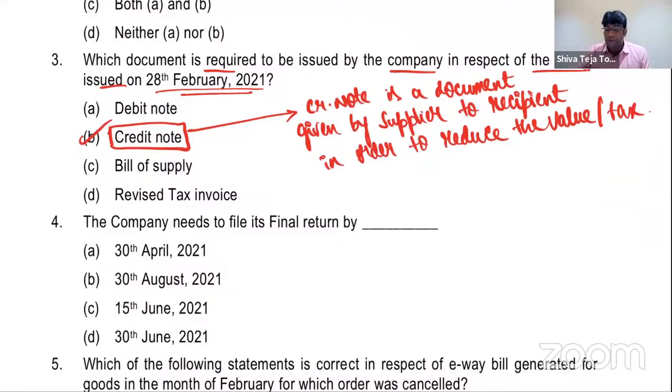So there are two types of notes known as credit note and debit note. Debit note is a document given in order to increase the tax, whereas credit note is a document given in order to reduce the tax.